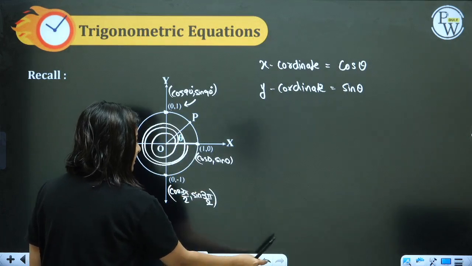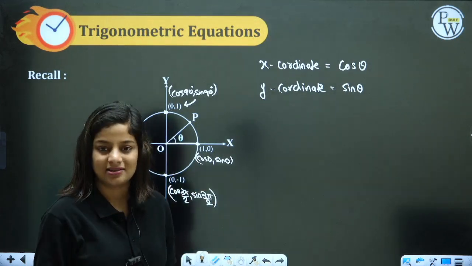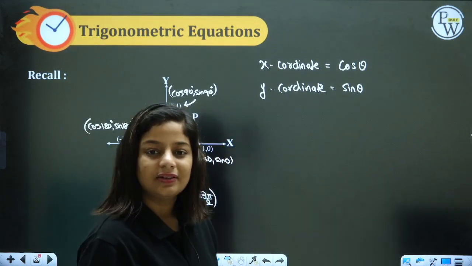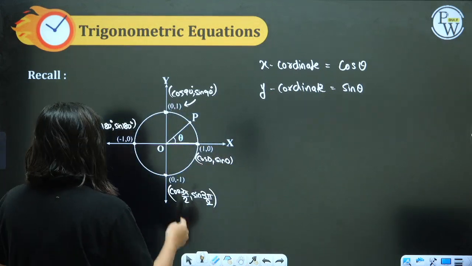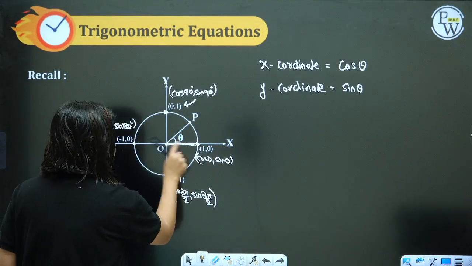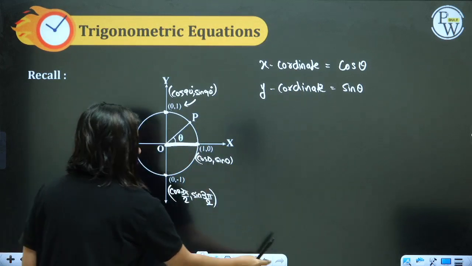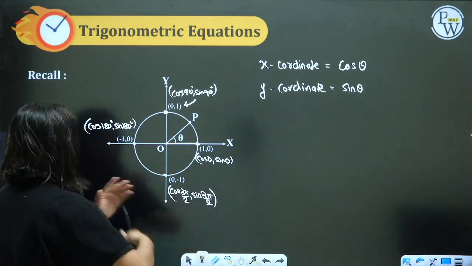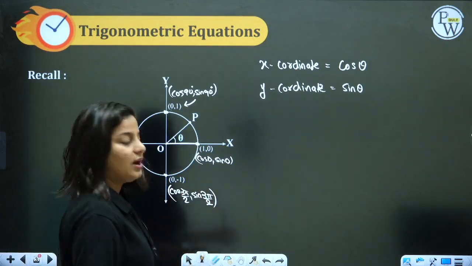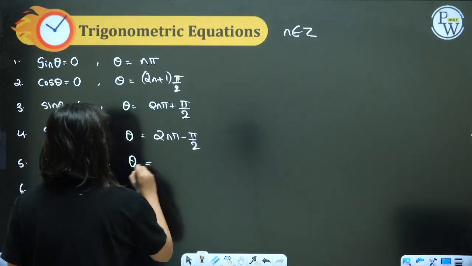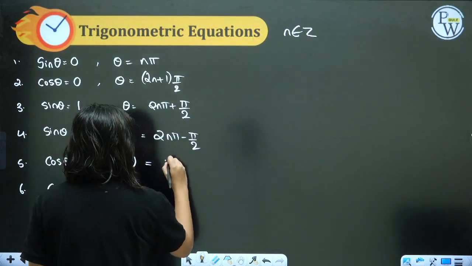again at all the multiples of 360 basically, 1080. So cos is 1 at this position. How do I get this position in general? 0, 360, 720, 1080. In general, I can say theta is equal to 2n pi.